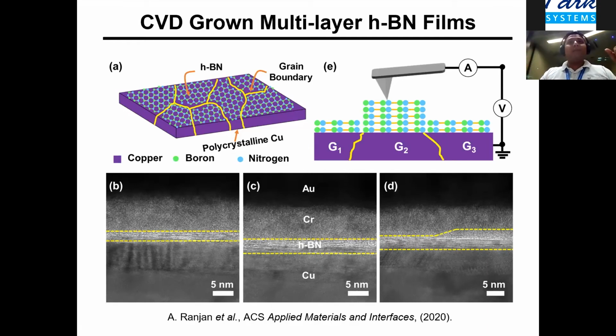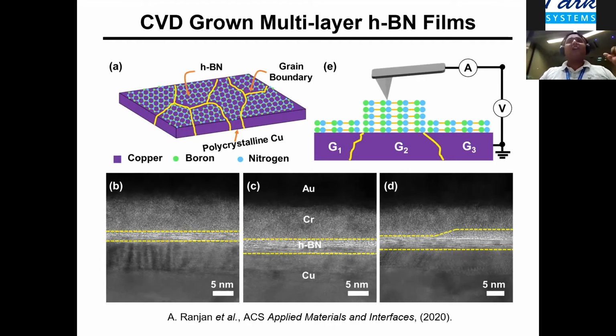For example, people have already reported the wafer scale growth of 2D materials, for example, graphene. And now, if we want to use those graphene, MoS2 kind of materials for 2D nanoelectronics, one has to find a suitable dielectric.